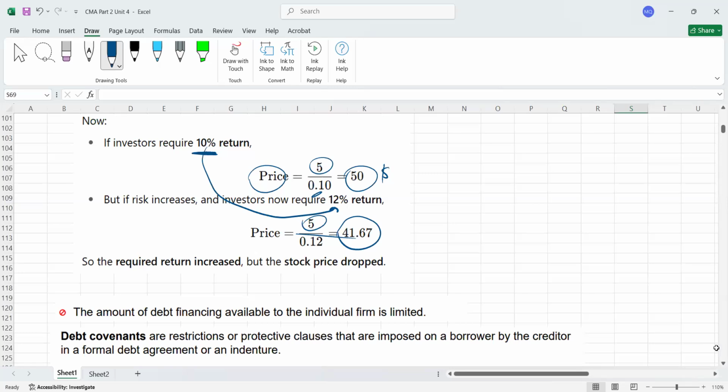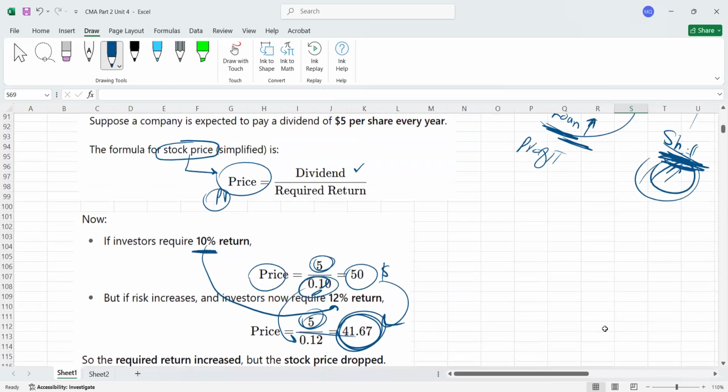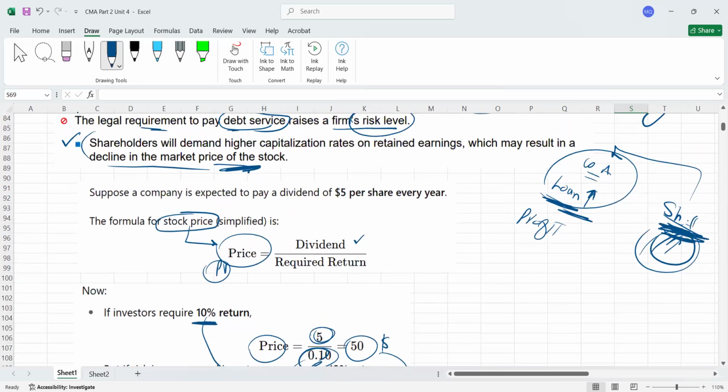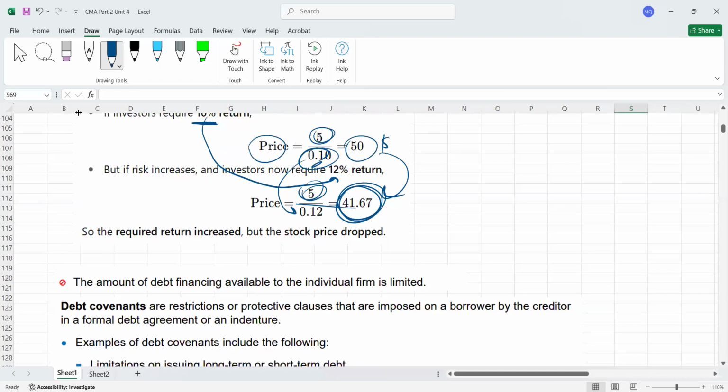So what we noticed is that if the shareholders' return goes from 10 to 12%, and the amount of dividend is constant, the stock price reduces from 50 to 41.67. This is the point which is written here. This was only a theoretical point, but I tried to give you a basic idea.